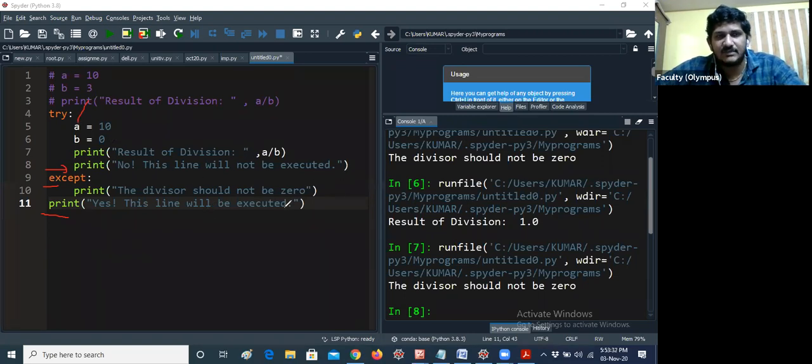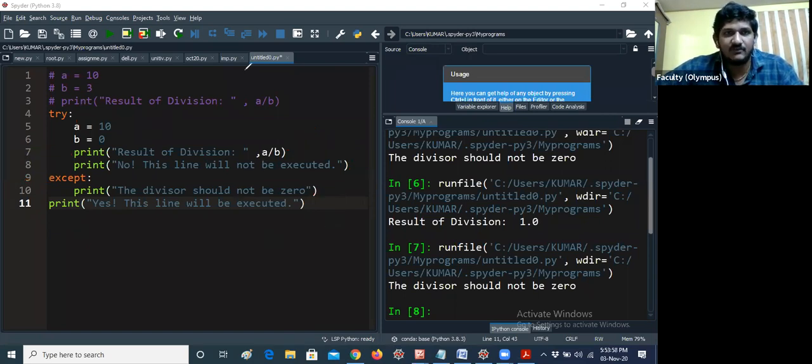If you raise any exception here, then directly after that the except block will handle it, and the remaining lines will not be executed. The remaining lines will not be considered, because whenever a program throws an exception at a particular line, the remaining lines will not be executed.